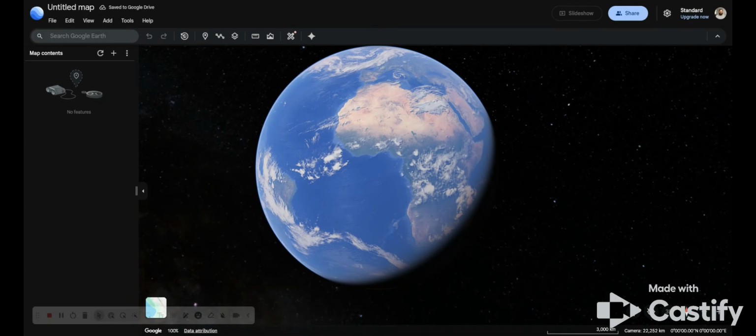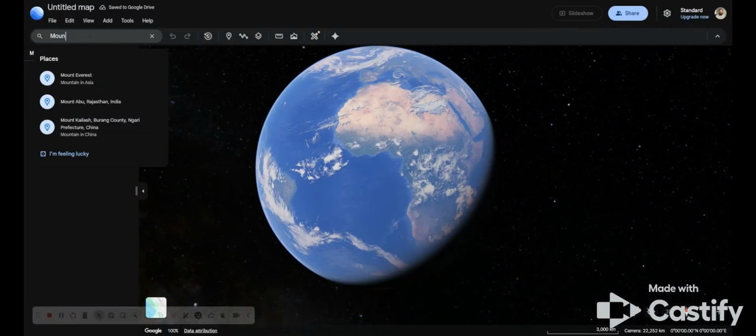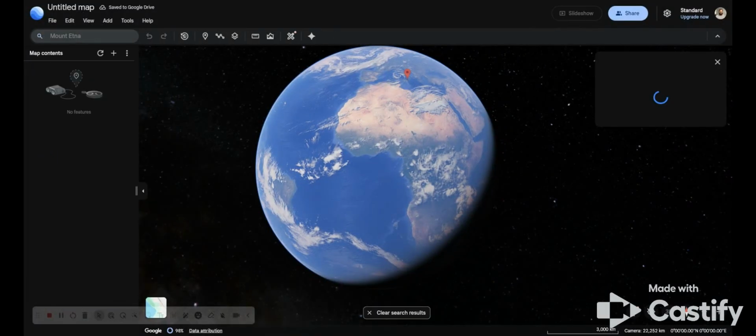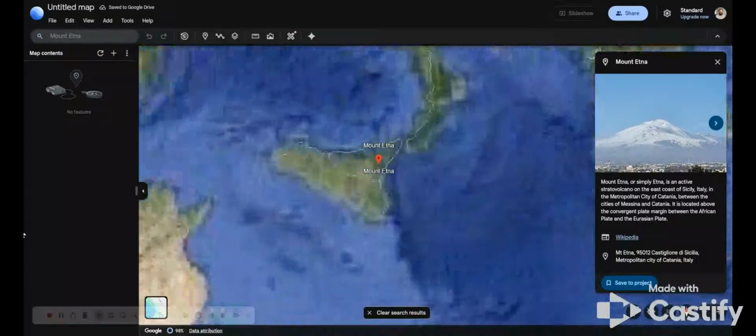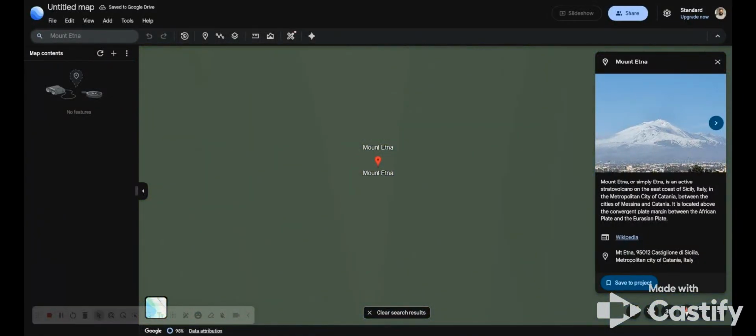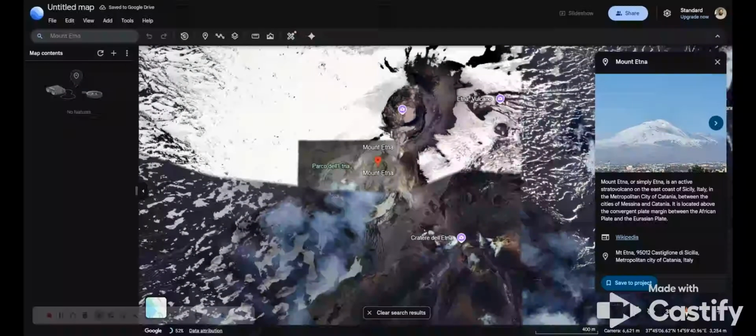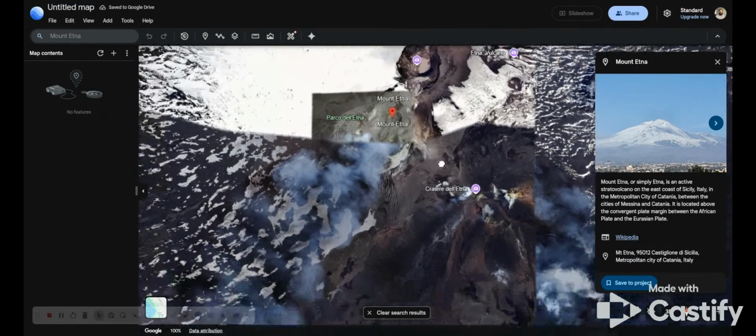On the left side of the screen, there's a search bar. I'm going to type in Mount Etna, which is one of the most active volcanoes in the world and is located in Italy. When I click search, Google Earth automatically zooms into the location, and you can now rotate the view to see the volcano from different angles like this.